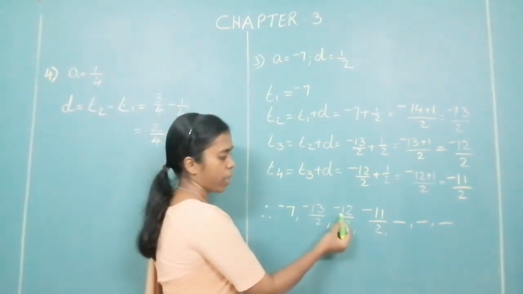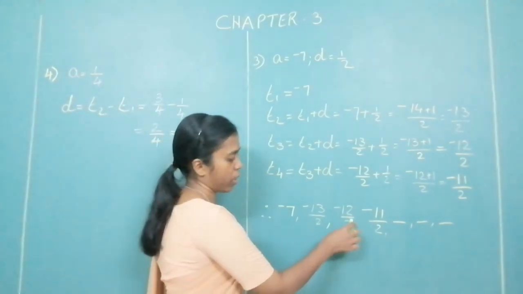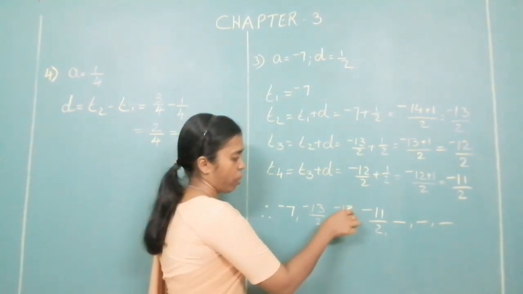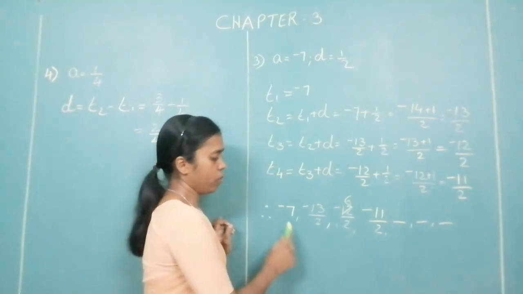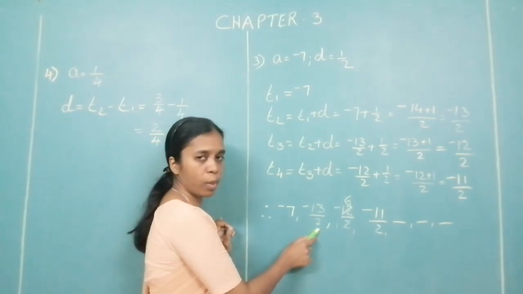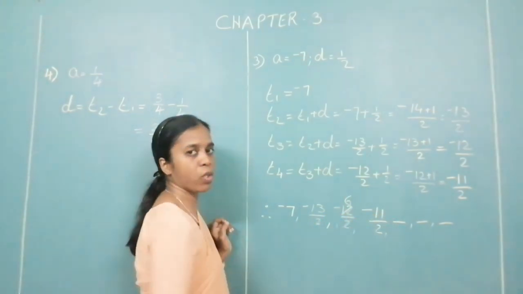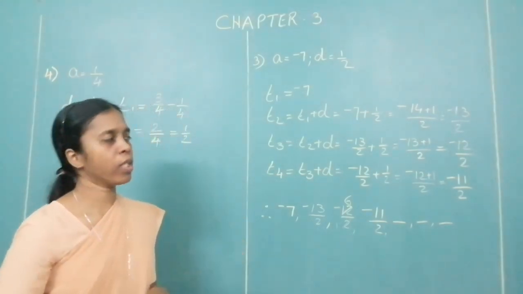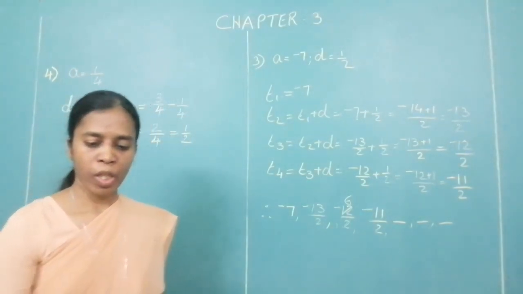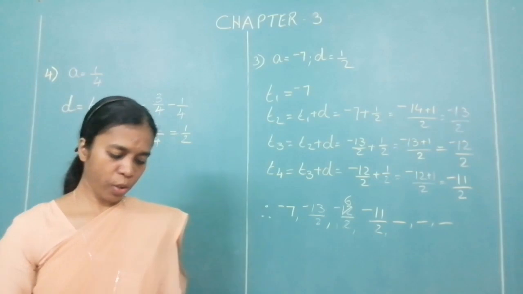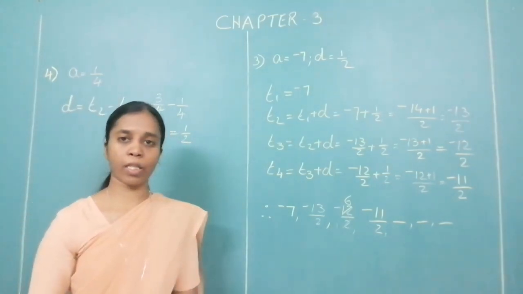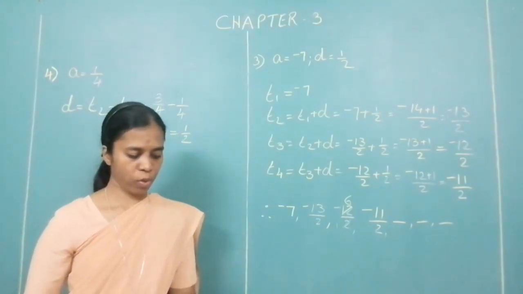Now, this minus 12 upon 2, you know that there is something common. What will you get over here? Minus 6. So, you have minus 7, minus 13 upon 2, minus 6, minus 11 upon 2. Similarly, next one will be minus 5. This is the required AP. I think the remaining questions over there you can do. A is given, D is given. So you can do the following.